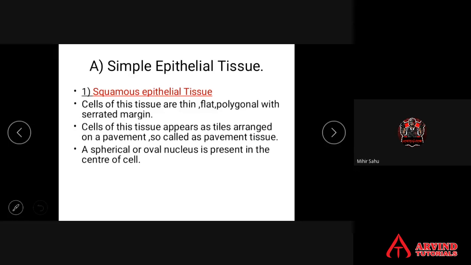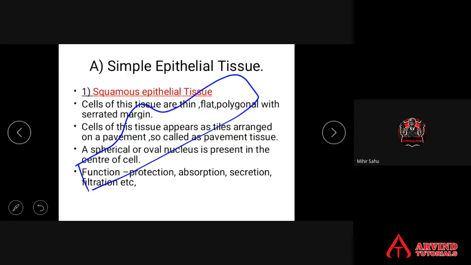Now, a spherical or oval nucleus is present in the center. Suppose this is the squamous epithelial cell. It has a spherical nucleus in the center. एक nucleus रहेगा middle पे. The cell is so thin, and the thickness of the nucleus is greater than the thickness of the cell.